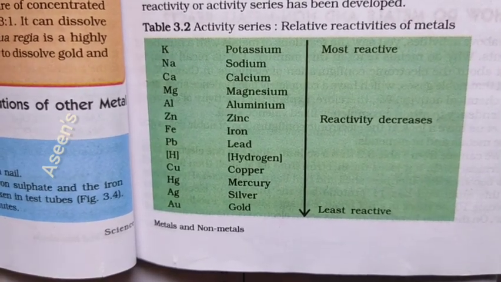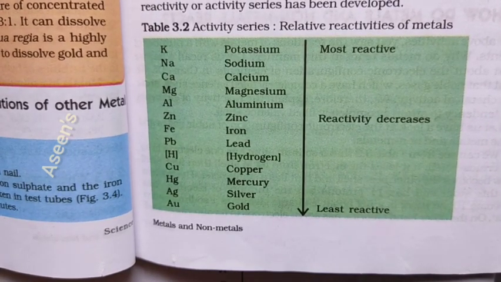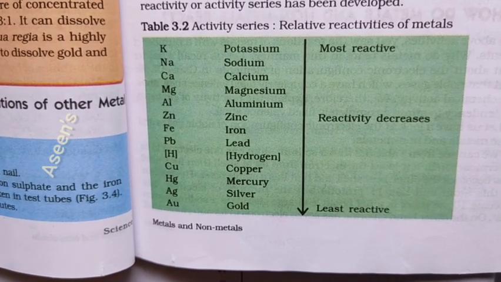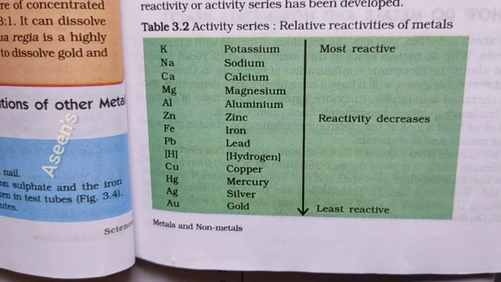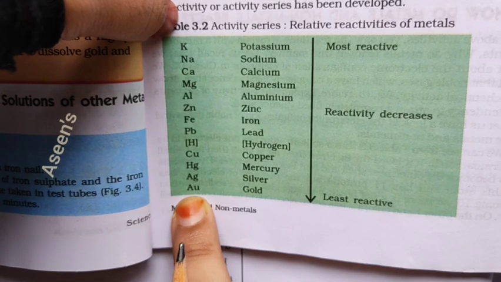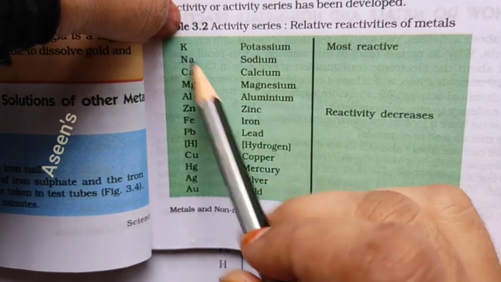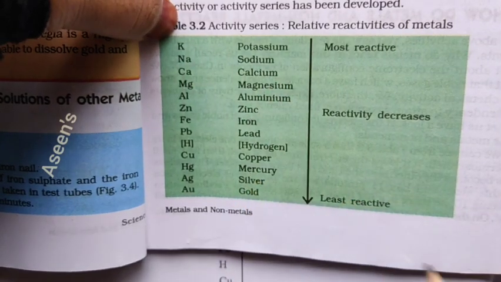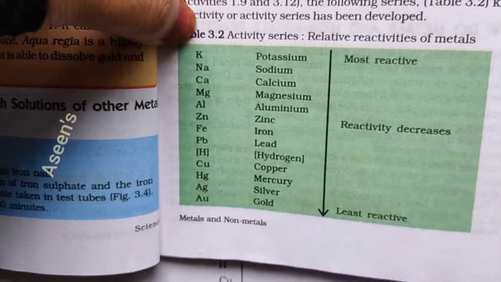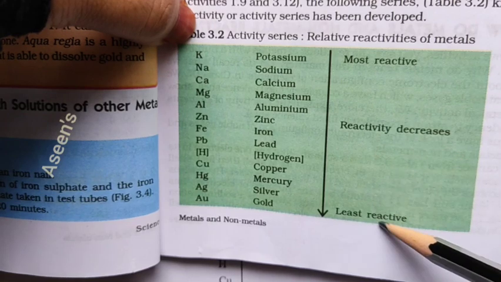Next, let's have a look at the reactivity series of the elements, in what proportion or in what method they actually react. What is the strength of their reactivity? As you can see here, these elements are arranged in the decreasing order of their reactivity. Each element's name is given in the table, and this is on page number 45 of your part 1 book. You can see most reactive, reactivity decreases, least reactive.